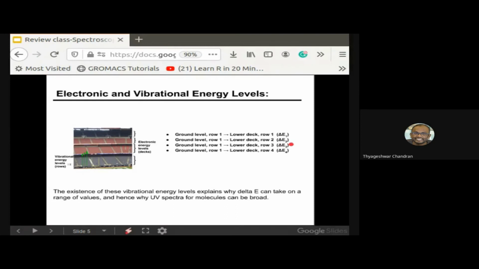If it's not clear, let me put it this way. The molecules have electronic as well as vibrational energy levels, and the molecules are not very rigid. They keep on shifting, having these vibrational energy levels. They are in constant motion. Because of this they can have a kind of confused energy levels, so the peak is not very clear. We get a broad peak.